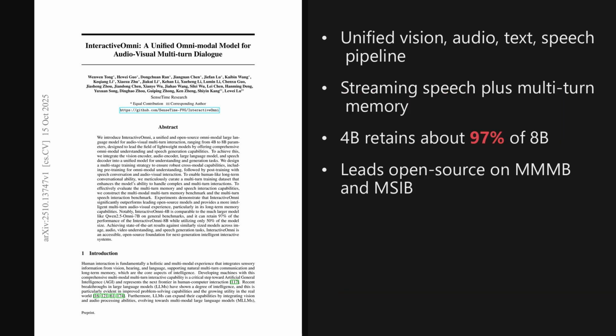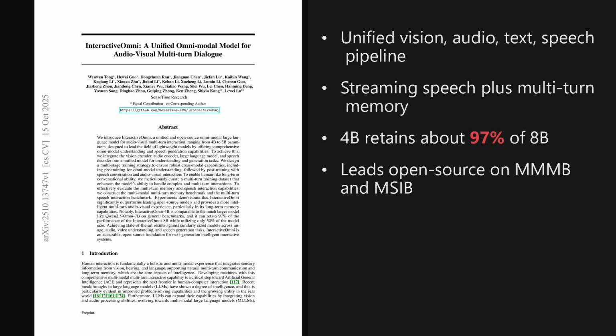I'm Alex. Today, we are looking at a paper from the Hugging Face trending list, published on October 15th, 2025, just yesterday. The big result is a lightweight Omni-modal assistant that runs at 4 to 8 billion parameters and still delivers strong multi-turn audiovisual dialogue, with the 4 billion model keeping 97% of the 8 billion model's performance at only 50% of the size. The paper is titled InteractiveOmni, a unified omni-modal model for audio-visual multi-turn dialogue, and as we will see later, the results are really impressive.